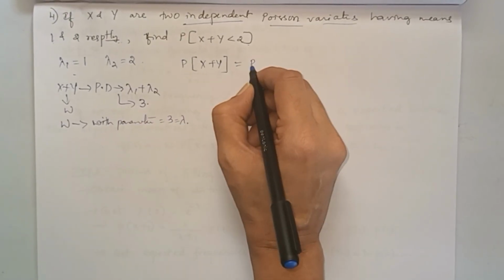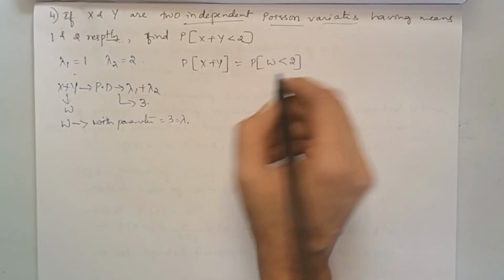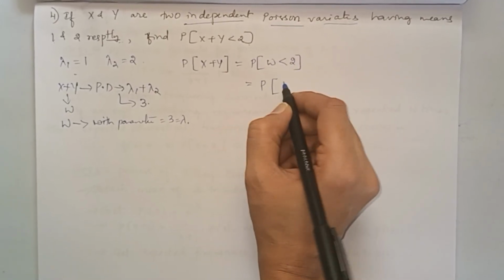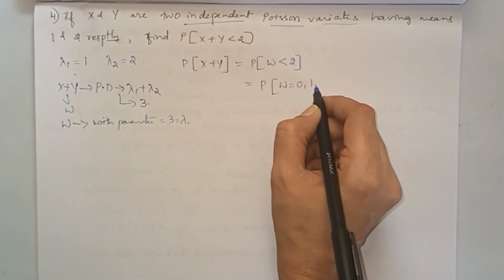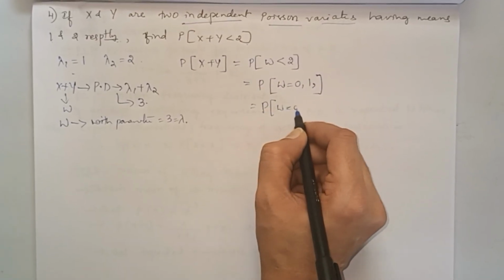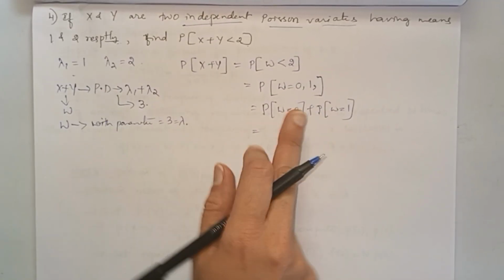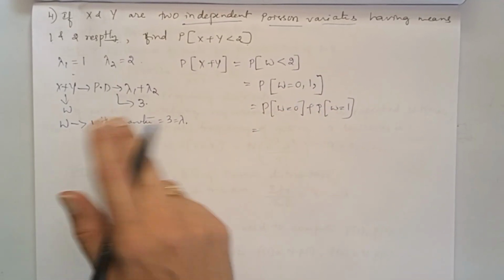So P of w, now w is less than 2. Probability of w less than 2 means w equal to 0, 1. Here probability of w equal to 0 plus probability of w equal to 1. This w also follows the Poisson distribution.